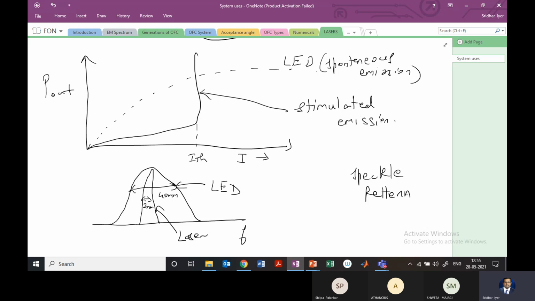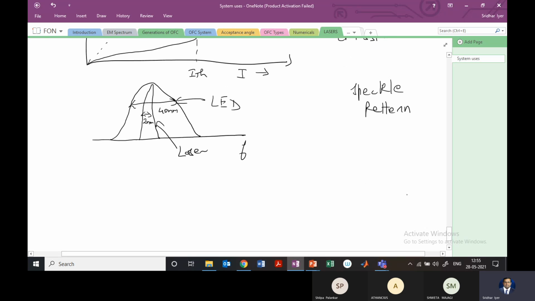Okay, so these differences between the LED and the laser, those are mentioned in the notes. It's all theoretical. We have already discussed that. So you can go ahead and read it, but these are the important ones.